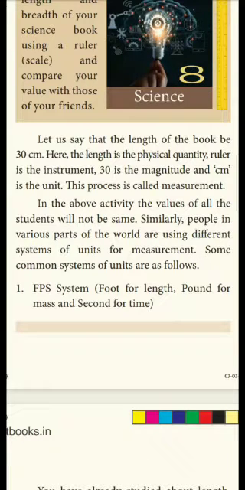That is the instrument used. And you need a unit for that. Here 30 centimeter is given, isn't it? There are 2 parts. 30 is a number value that is called magnitude and centimeter is the unit. Now the unit has 3 systems.